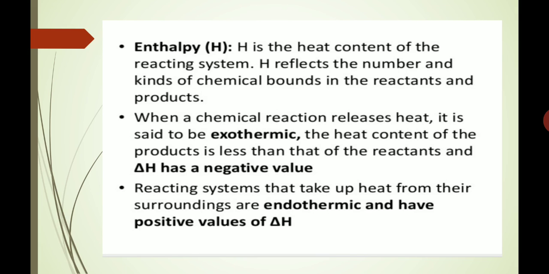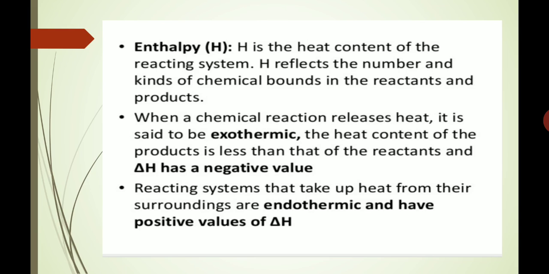Next term is enthalpy. It is represented by the capital letter H. H is the heat content of the reacting system. H reflects the number and kinds of chemical bonds in the reactants and products. When a chemical reaction releases heat, it is said to be exothermic.